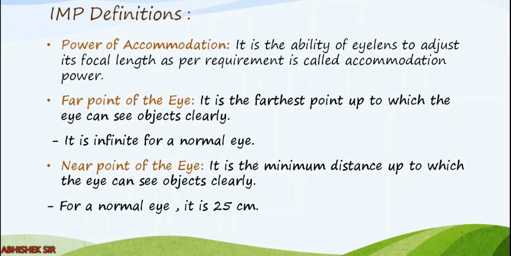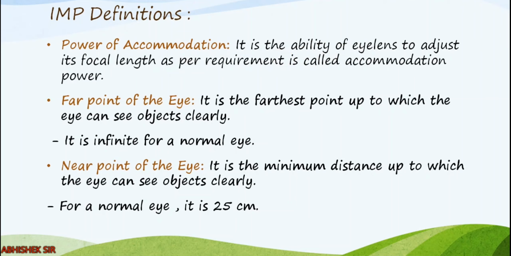So when we see far objects, we have to increase the focal length. That happens by the lens becoming thin. Clear? And vice versa. That means if you are seeing a close object, the focal length decreases. But how does it decrease? The lens becomes thick. Right? So this thickening and thinning of the eye lens helps us to see objects clearly. That ability is called power of accommodation.